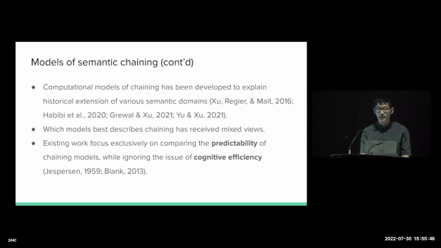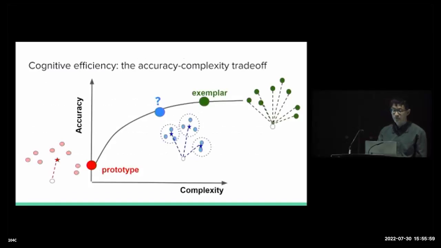Here we challenge this assumption and argue that chaining models should not only be evaluated in terms of their predictive accuracy, but should instead be assessed under the consideration called cognitive efficiency. And here we define cognitive efficiency as a trade-off between two competing constraints. One is the representational accuracy, which measures how accurately a model represents each member in a semantic category involved in the chaining process. The other one is the memory complexity, which measures the amount of information that a model needs to store in order to perform chaining.